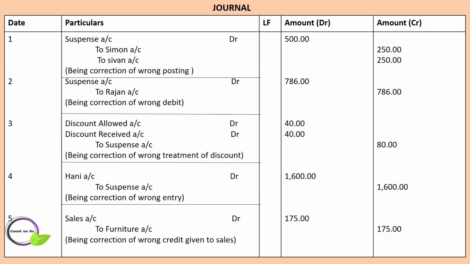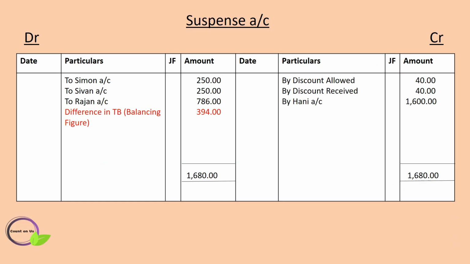In the fifth journal entry, sales account to furniture account, there is no suspense account, so no need to post to suspense account. After posting all the entries to suspense account, you have to balance both sides of debit and credit. The balancing figure would be the difference in trial balance. This figure 394 is matching to the figure given in the example.